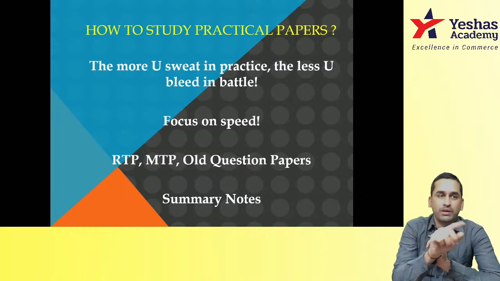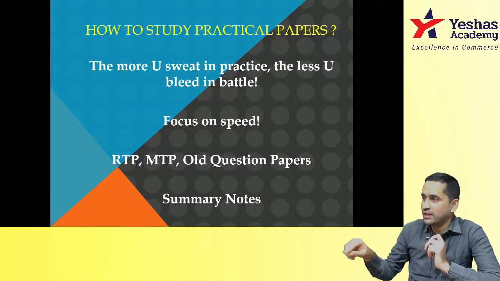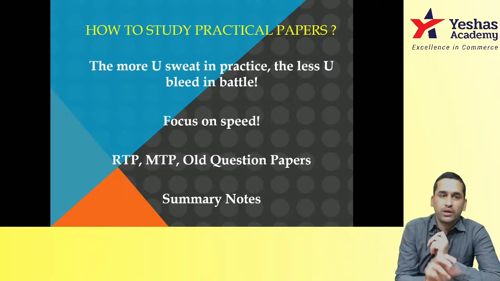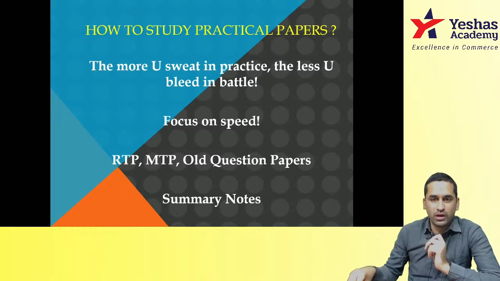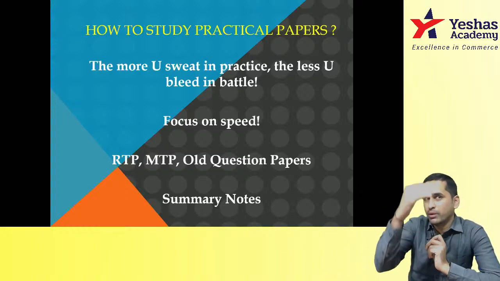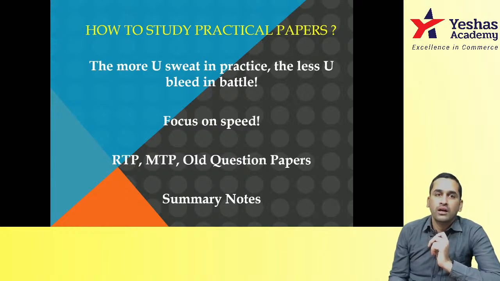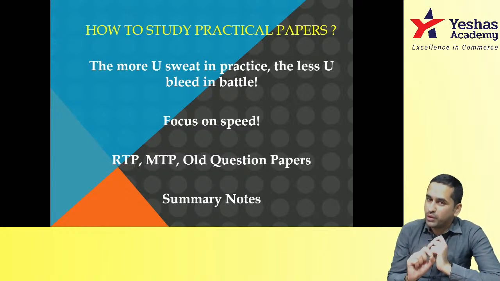Understanding? Second adjustment, working capital. Take it as cash outflow in year 0. Take it as cash inflow at the end of the project life. Working note 3, scrap value. Given what to do, not given what to do. Able to understand? Like this, in every topic you have certain important adjustments which keep coming again and again and again. Make summary notes of all of that.